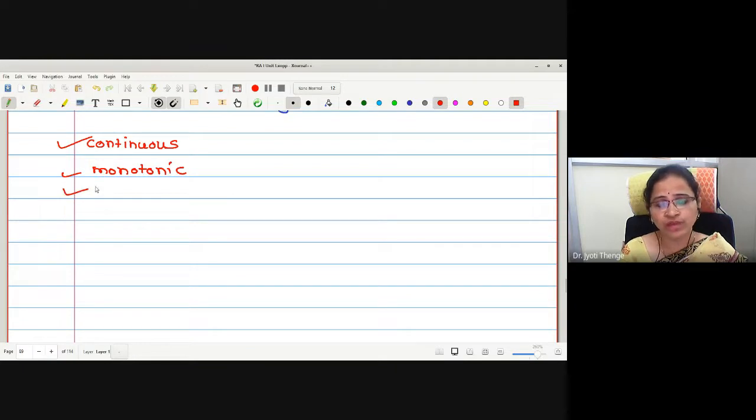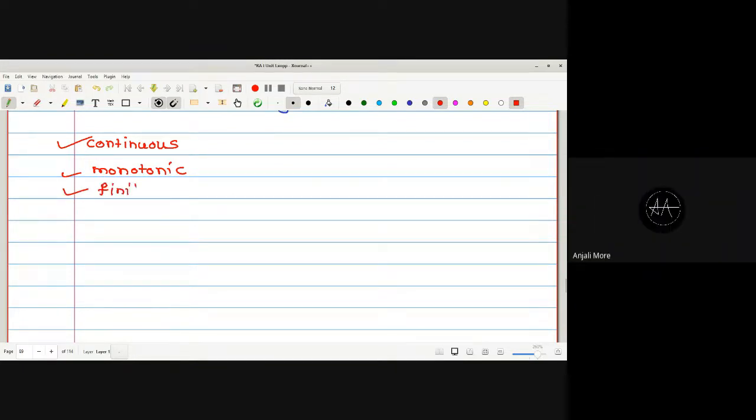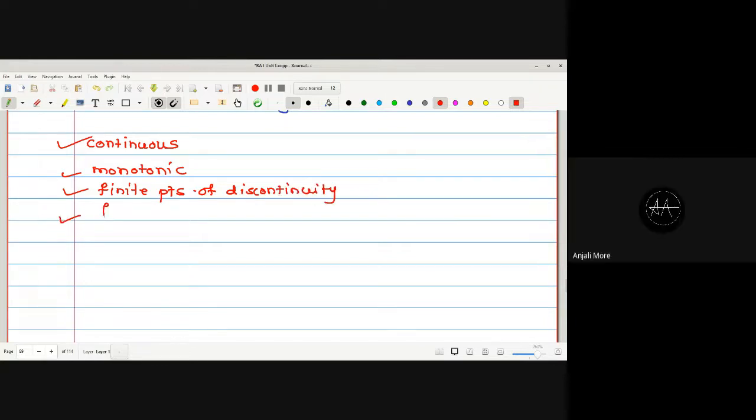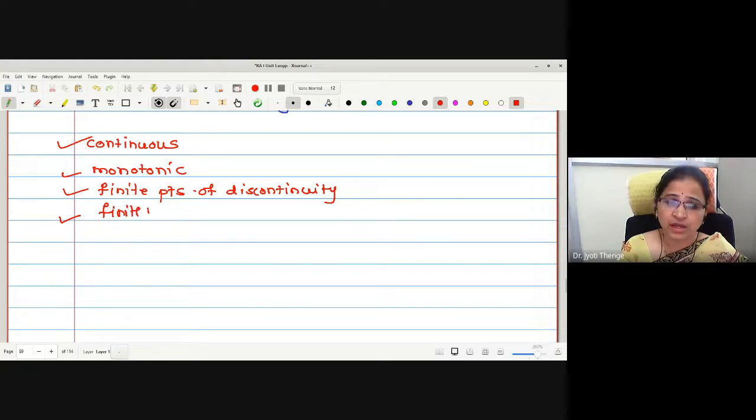Functions with finite points of discontinuity are also integrable. A function with finite limit points of the set of discontinuity is also integrable.